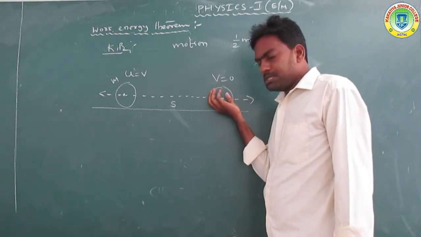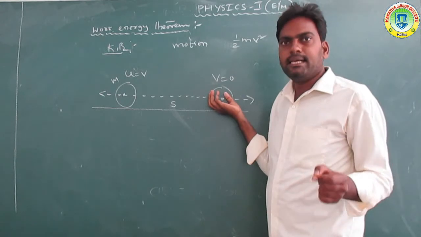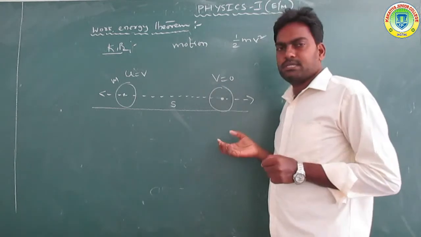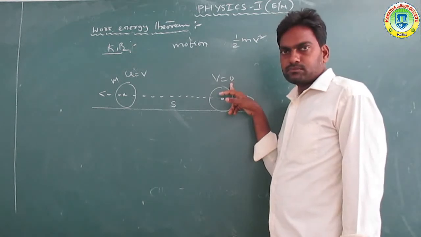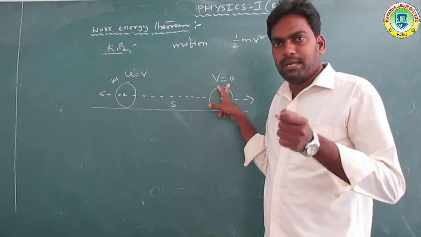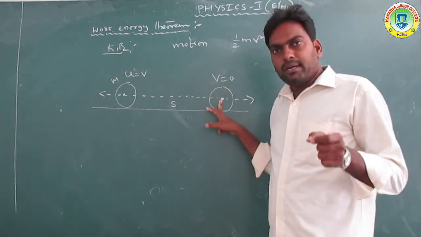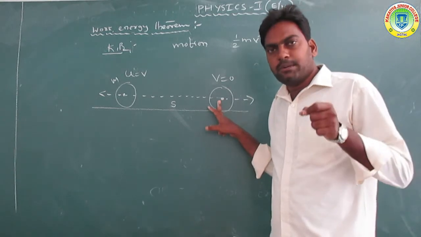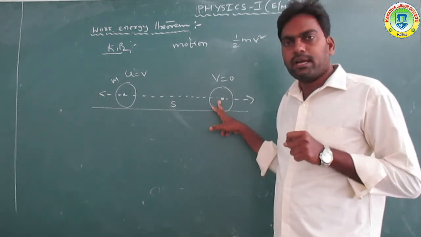The rolling body is brought to rest because V is equal to 0, so the velocity becomes 0. Now, the opposite force is applied. Okay, got it?